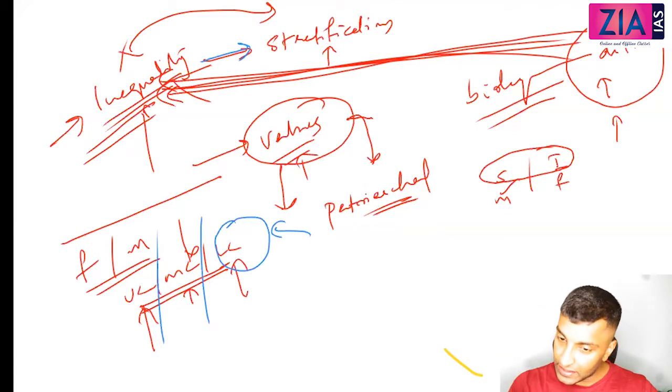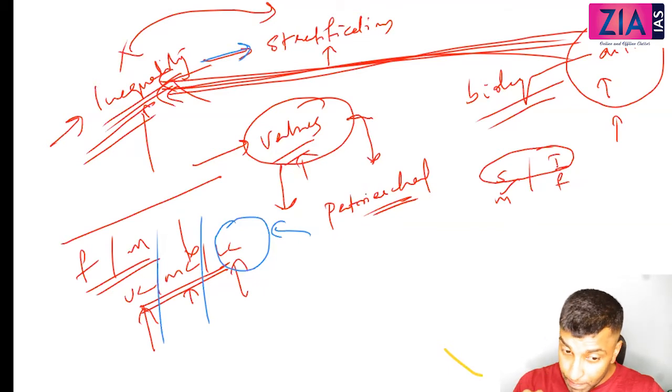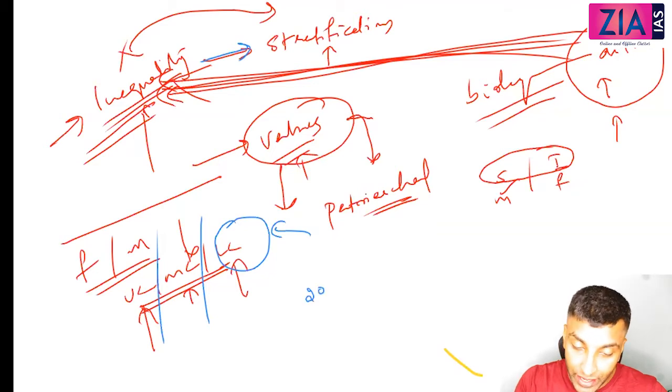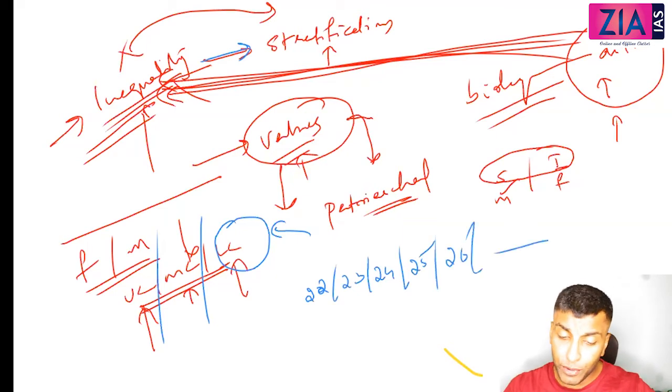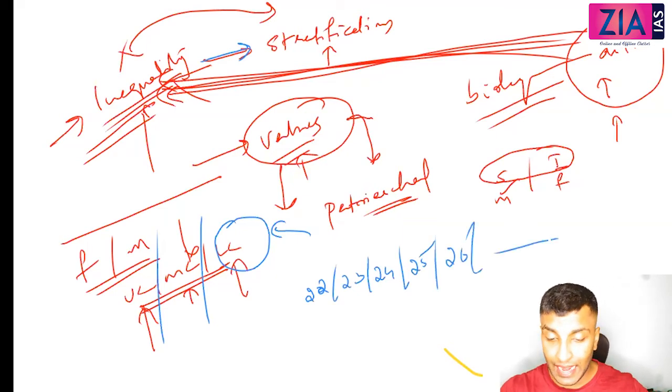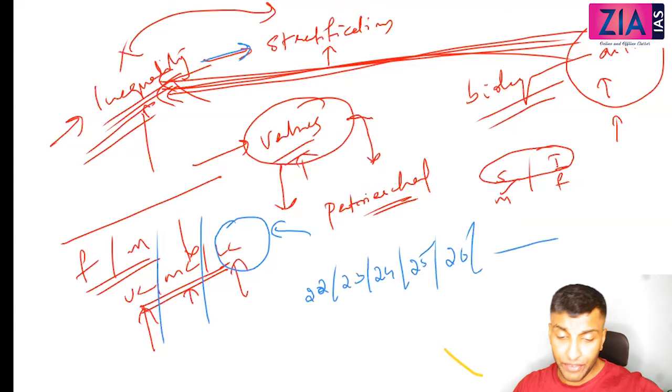So there are differences. When you attach values to these differences, it will become inequality. And if you find a pattern of inequality, that is stratification. For example, in this group itself, maybe 22 will be there, 23 will be there, 24, 25, 26 will be there. But it is impossible to study each and every individual.